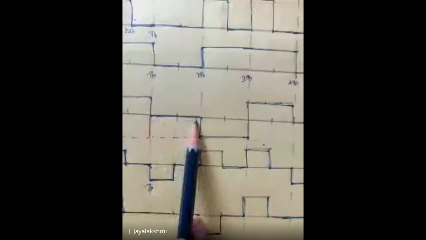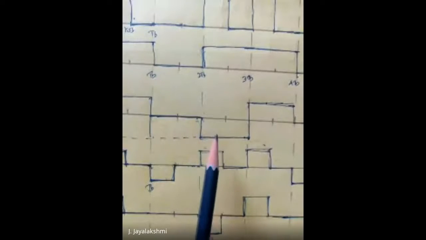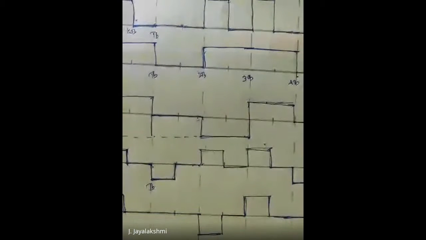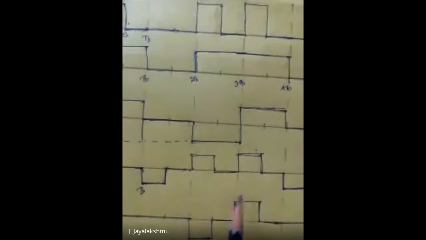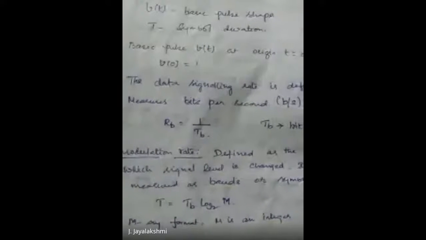So, for the first TB period, the voltage was at 0 level, the signal was at 1 level, and during the next time period, the signal has changed to another level. So, only 2 times change in the levels of the signal. Whereas here for the same 2 TB period, you have 4 transitions of the amplitude. So, this is referred to as the modulation rate. How many signal levels it is going to change during the bit duration. So, this is referred to as T, which is TB log to the base 2 of M.